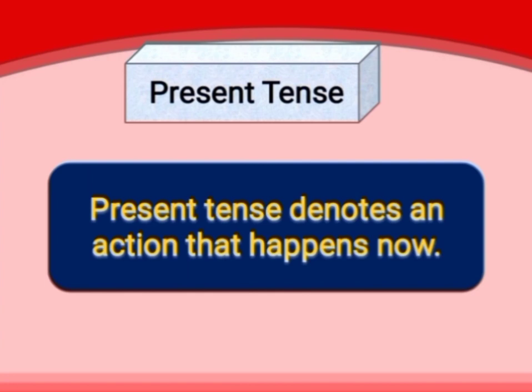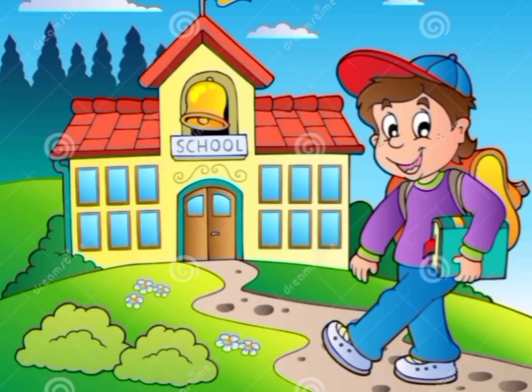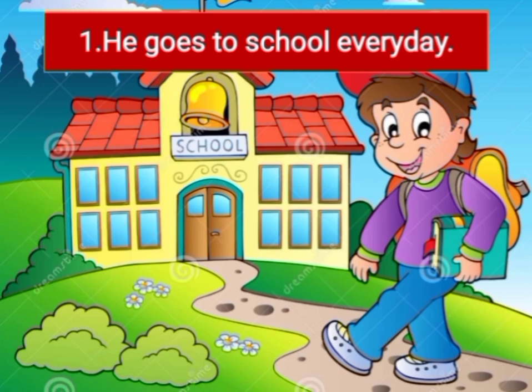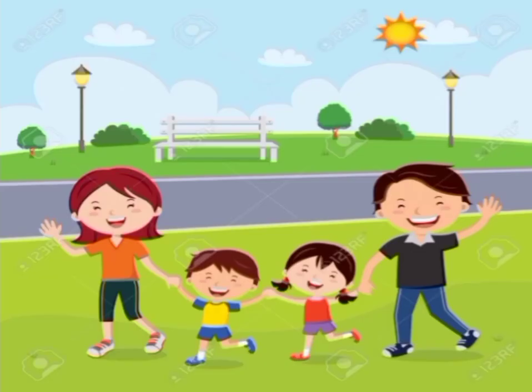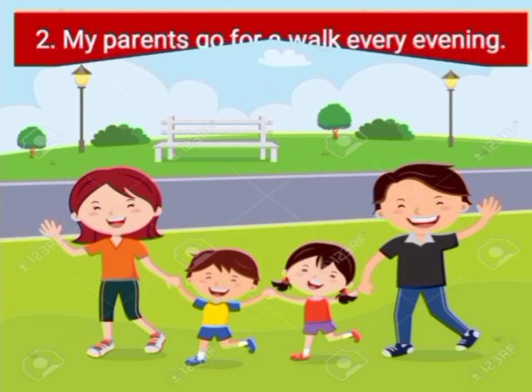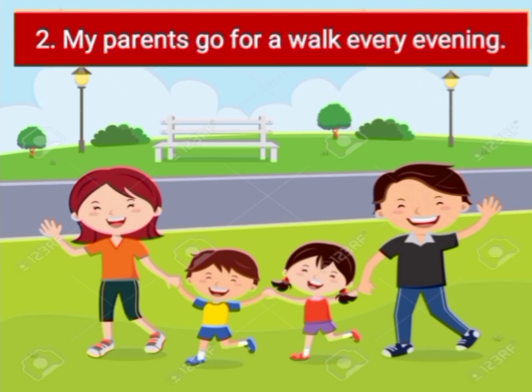Let us have its examples. Our first example is: he goes to school every day. This is an everyday action and it is expressed through the present tense. Let us have the next example: my parents go for a walk every evening. This is also an everyday action and this is an example of present tense.